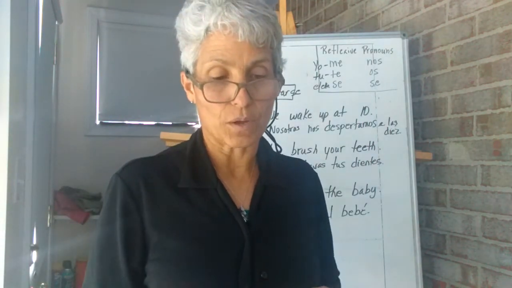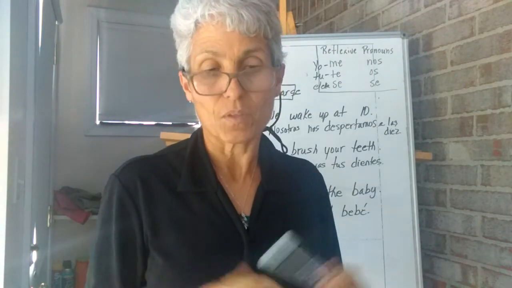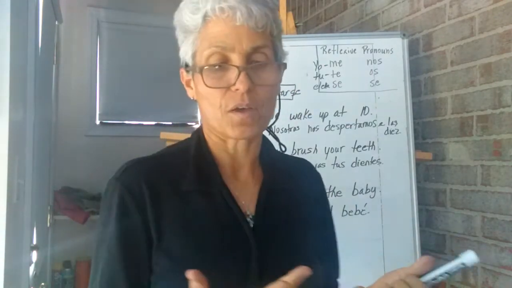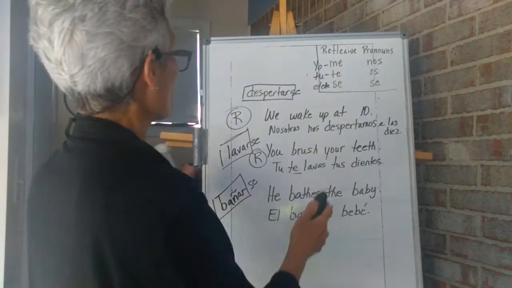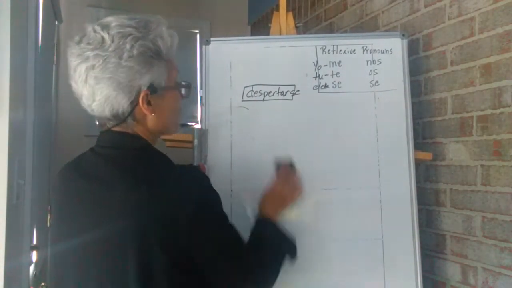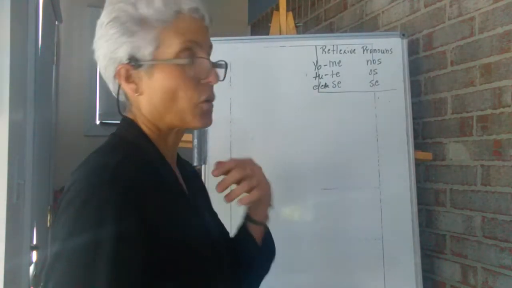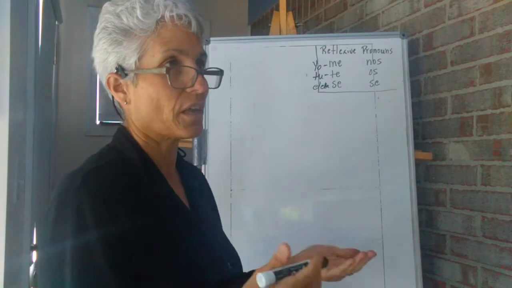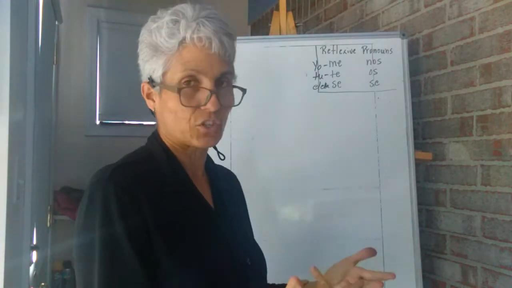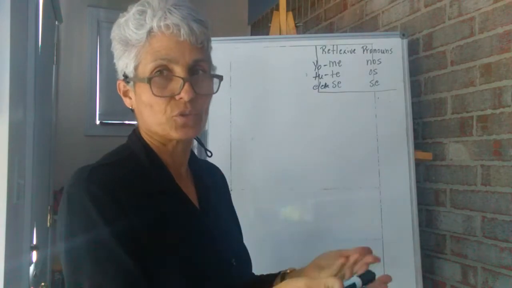Let me do, let's see. That's the other thing I guess I should mention: what happens when you have present progressive or you have commands or whatever? Again, think about who is doing the action. Who's the action being done to? Decide if it's reflexive and you put the pronoun in there.